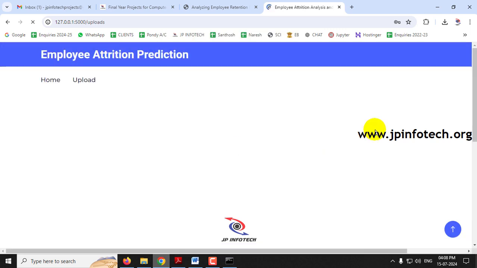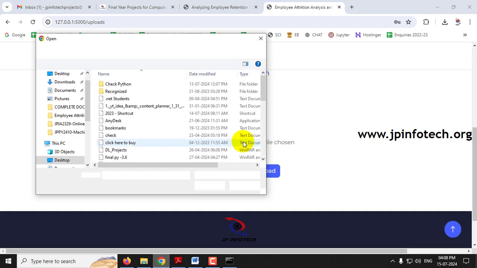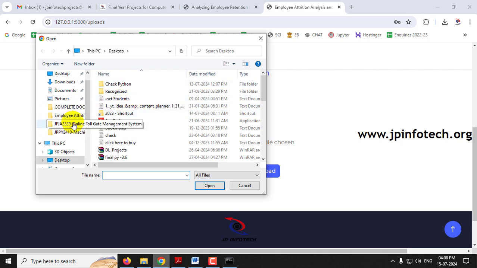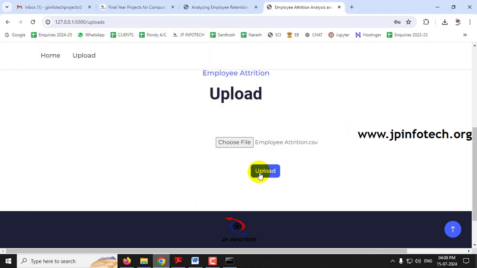Now it will navigate to the upload part, where you need to upload the data set. Just select choose file. Now go into the project source code location, where you can see we have two CSV files, employee attrition and layoff. Now we are going to see attrition. Just select this employee attrition and then click upload.